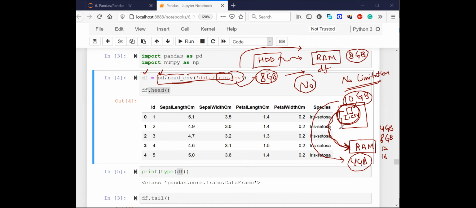Making sense, Arti? Okay, Thor. All right.